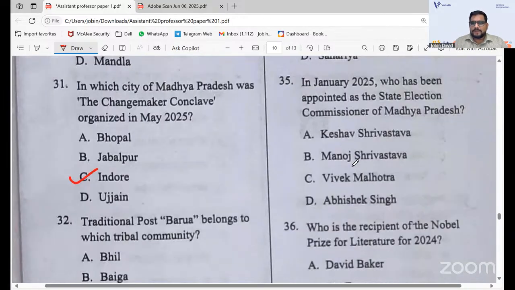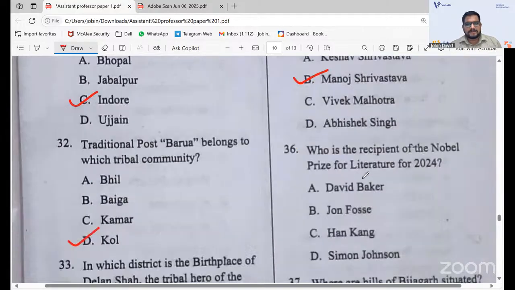In January 2025, who was appointed as the State Election Commissioner of Madhya Pradesh? Very recent, it's a current affairs part. The answer is Manoj Srivastava. 35B, Manoj Srivastava. We have confusion like Keshav Srivastava also being there to confuse you, but the correct answer is Manoj Srivastava.